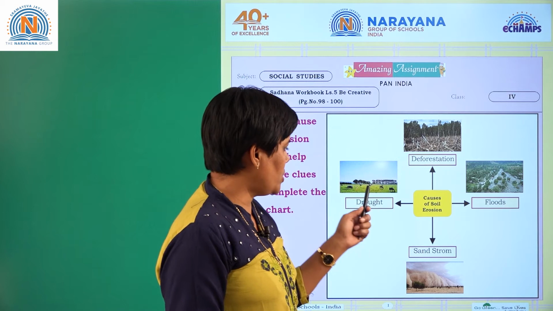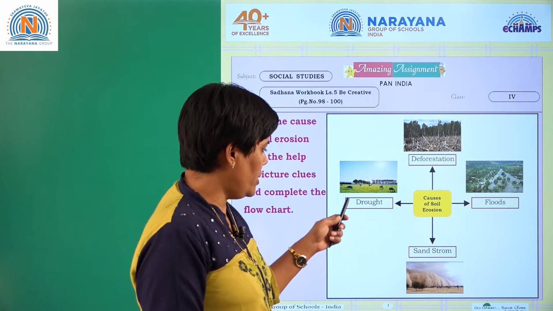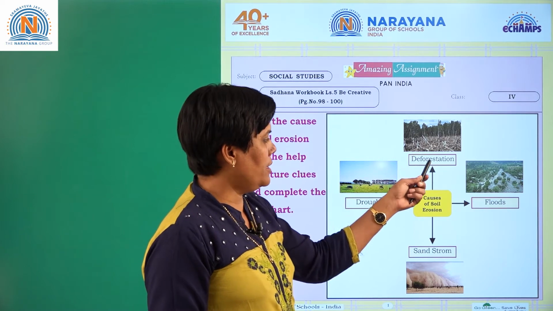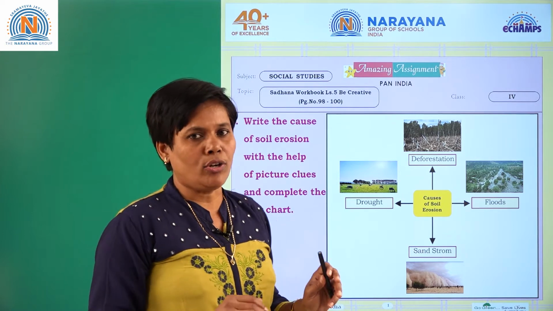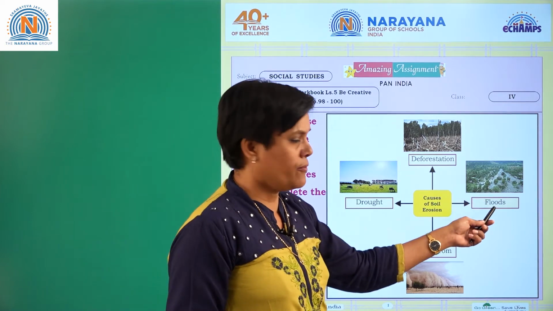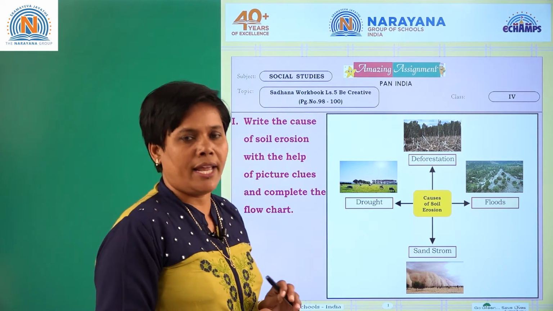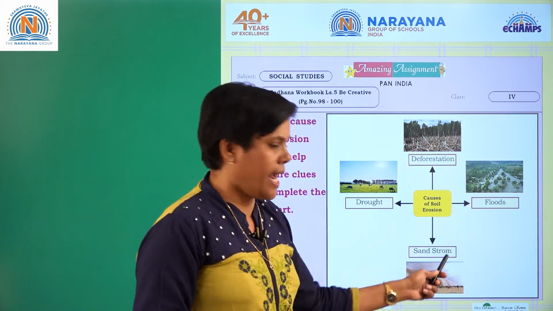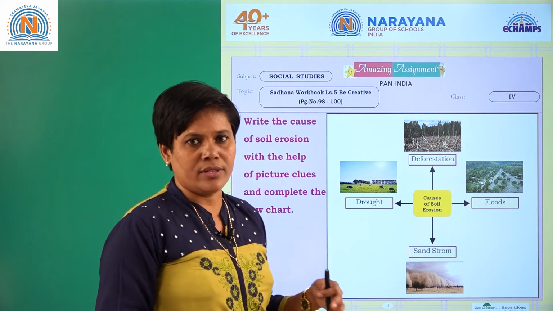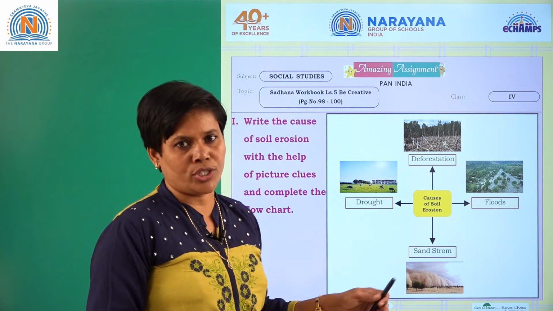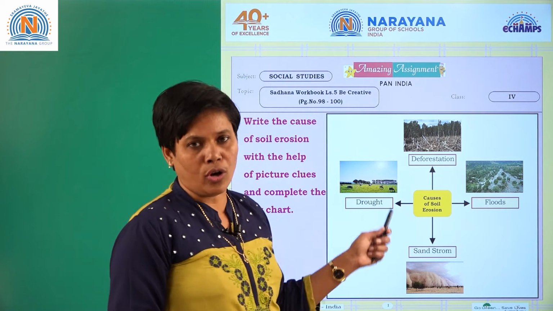So here we have pictures. Here you can see animals grazing. Too much animal grazing always causes drought. And this is deforestation, which is nothing but cutting down of trees. Next, floods: floods wash away the topmost soil by heavy rains. Next, sandstorms. When winds blow with great speed, the sand on the top layer will be washed out along with the direction of the wind. So these are the different causes.